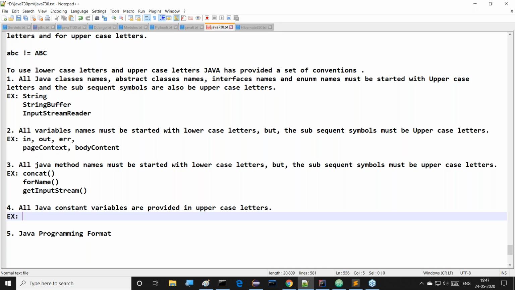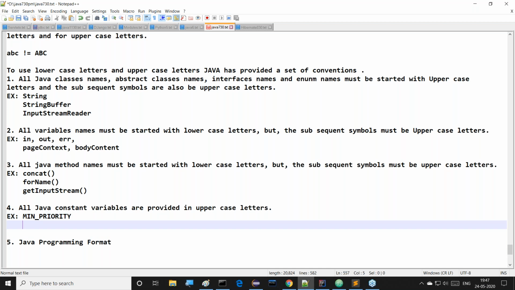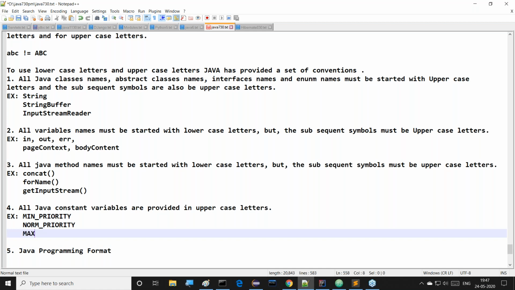If you observe the Thread class, there are some constant variables. Like which ones? MIN_PRIORITY is one constant variable in the Thread class. Next, NORM_PRIORITY is another one. And MAX_PRIORITY.